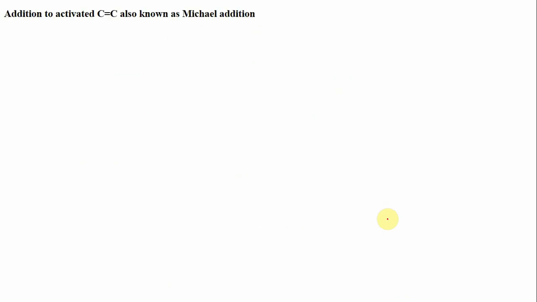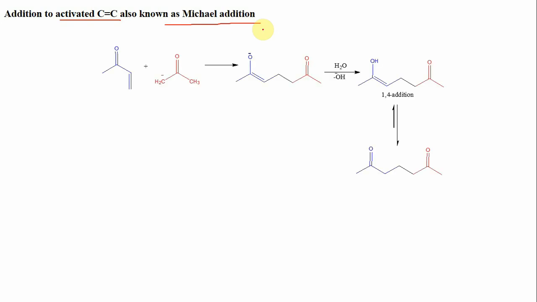Moreover, these carbanions can undergo an addition reaction to a carbon-carbon double bond, or the activated carbon-carbon double bond, and this reaction we already discussed is a Michael addition reaction. Now the activated carbon-carbon double bond is a double bond to which a very strong electron withdrawing group is attached. For example, in this case, this carbon-carbon double bond is an activated carbon-carbon double bond, as an electron withdrawing carbonyl group is attached with it.